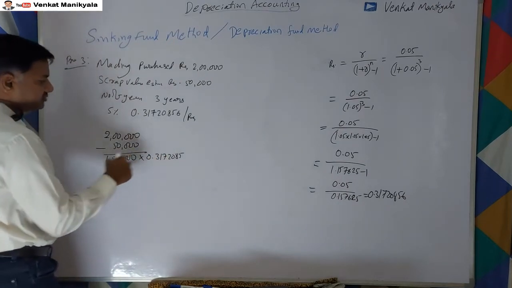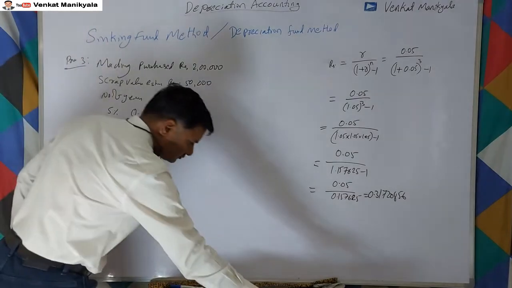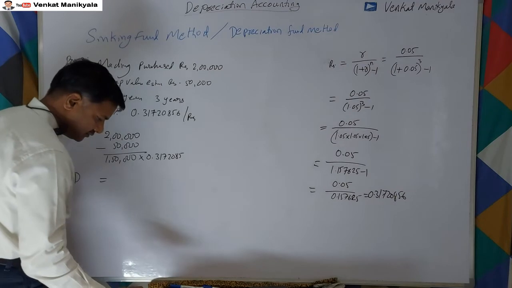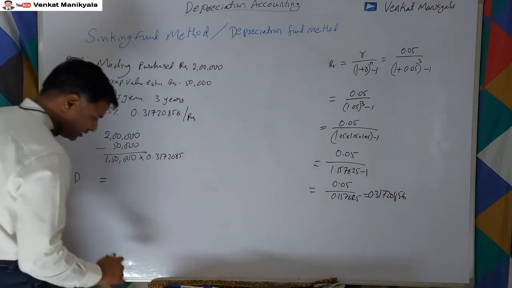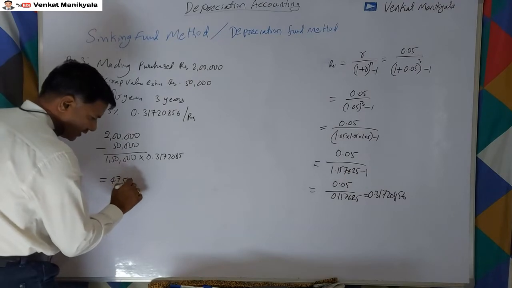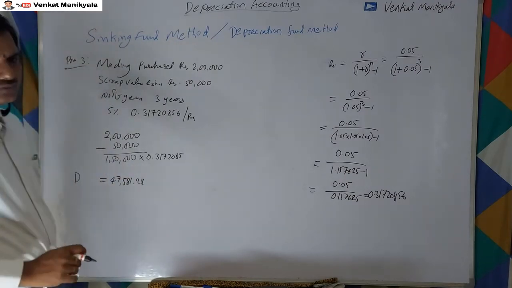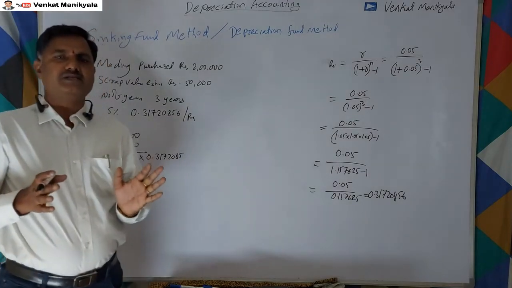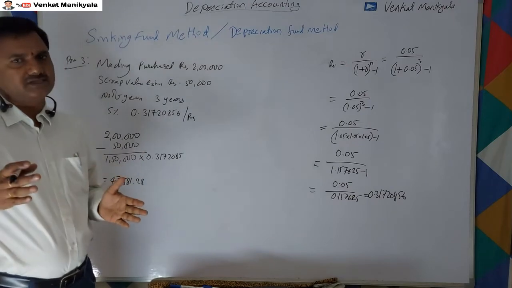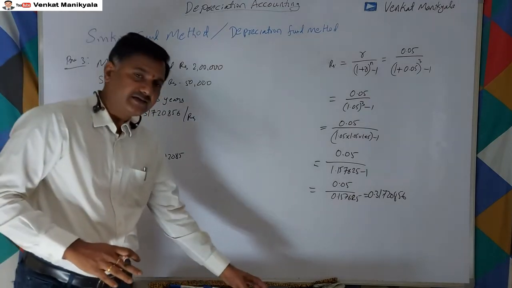For 1,50,000, how much? So the depreciation here is 0.3172086 into 1,50,000. It is giving 47,581.28. We can limit it up to 2 decimals. If you want more accuracy, you can go up to 5 decimals, and then you get almost exact accuracy, right?